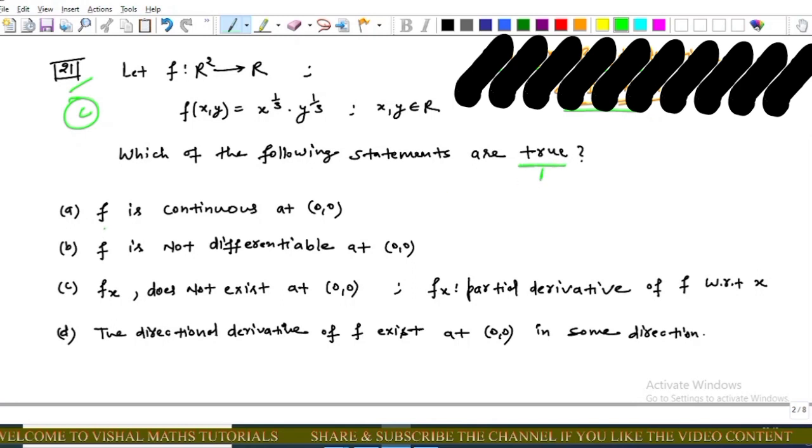Now options are: f is continuous at (0, 0); function is not differentiable; f_x does not exist at (0, 0), where f_x means first order partial derivative of f with respect to x; and the last option is the directional derivative of f exists at (0, 0) in some direction. This wording is important for this option.